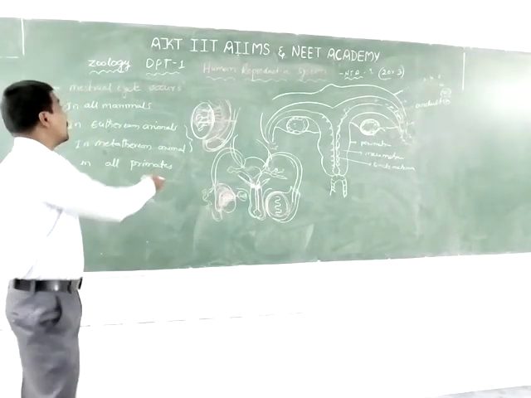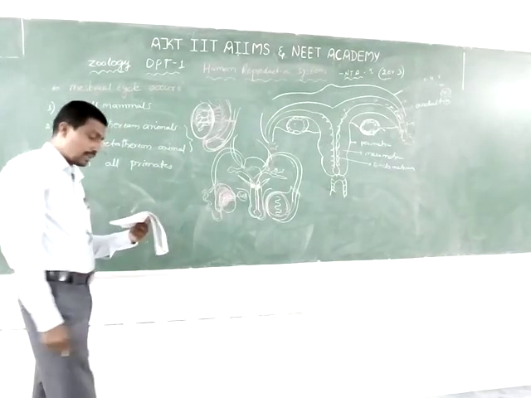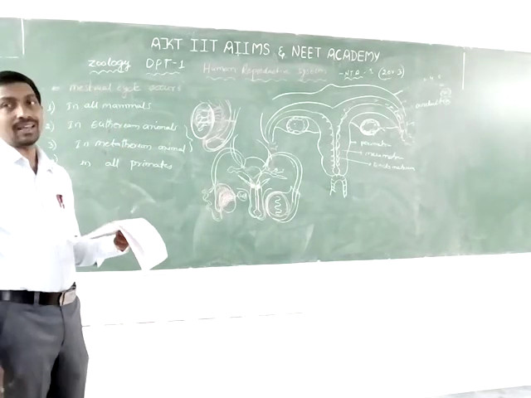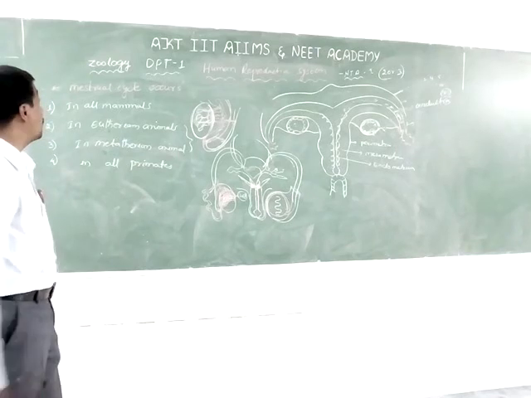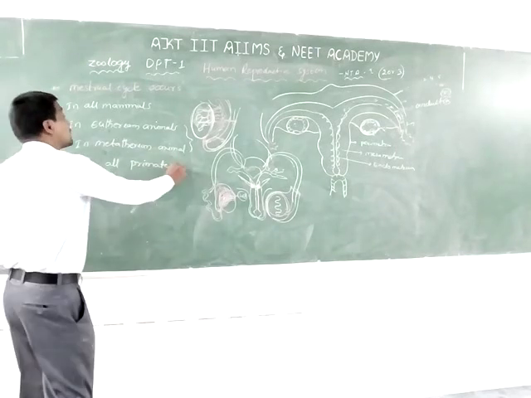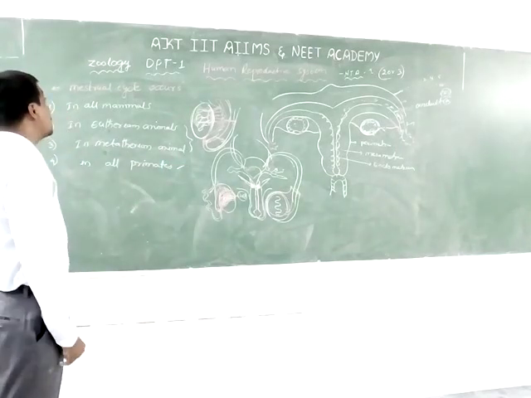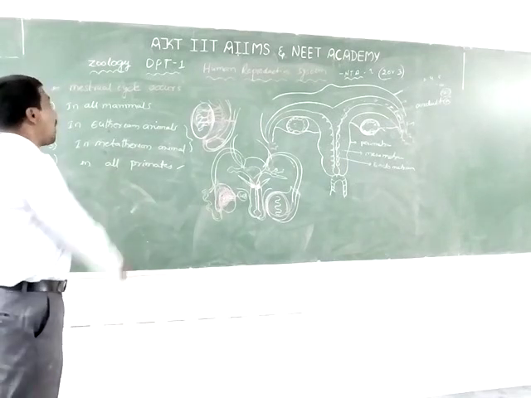The estrous cycle occurs in the remaining mammals. The menstrual cycle occurs in all primates.